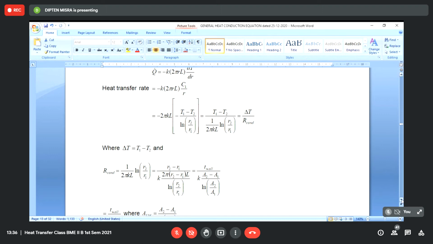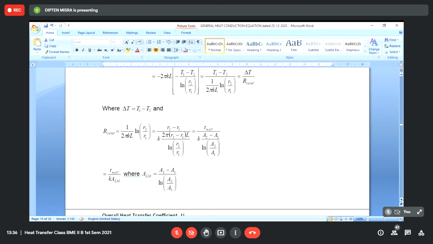Now if you see this, I can define this as t wall divided by k into a term which has the dimension of area: A2 minus A1 divided by log of A2 by A1. This A2 by A1 is a dimensionless number. Log of that, these transcendental functions, the logarithmic function, the trigonometric function, they operate on numbers.